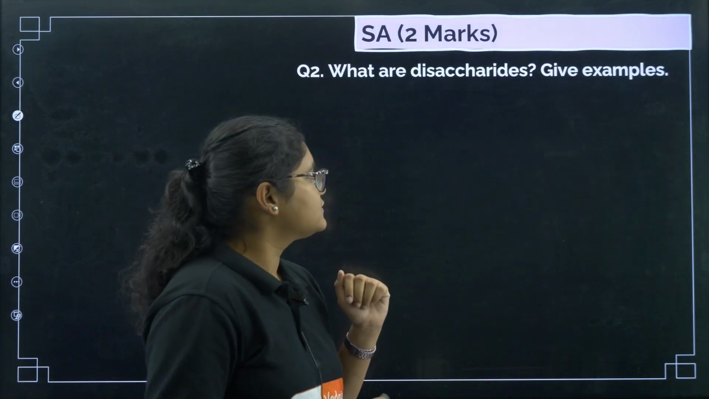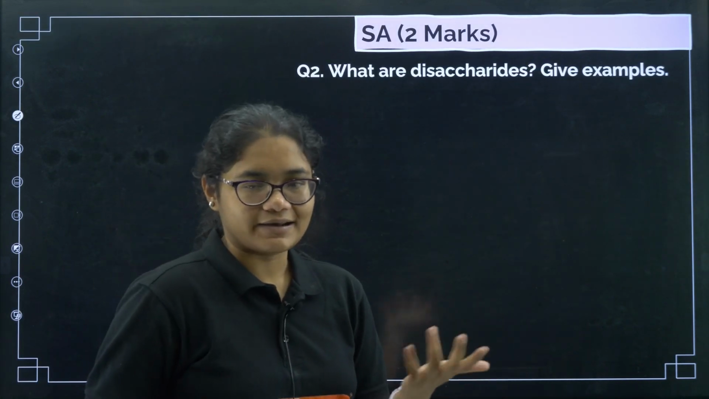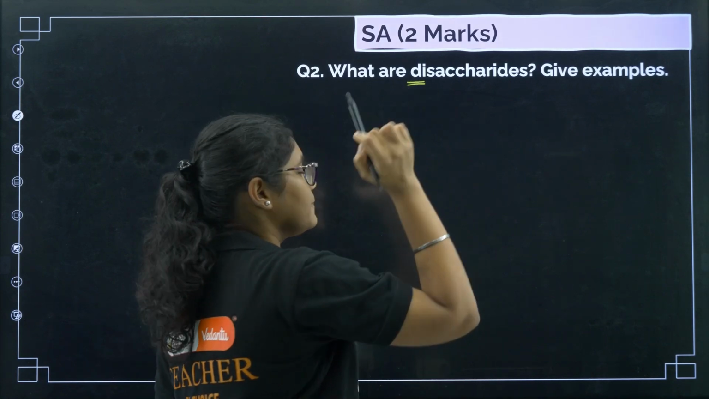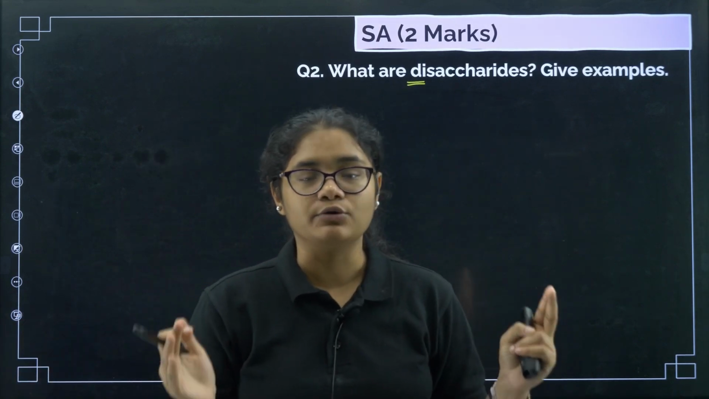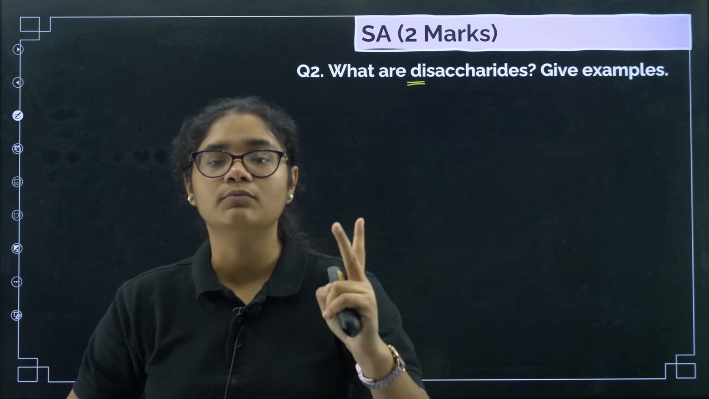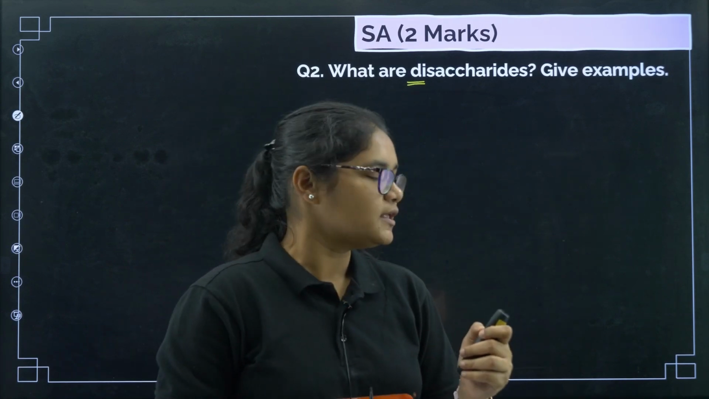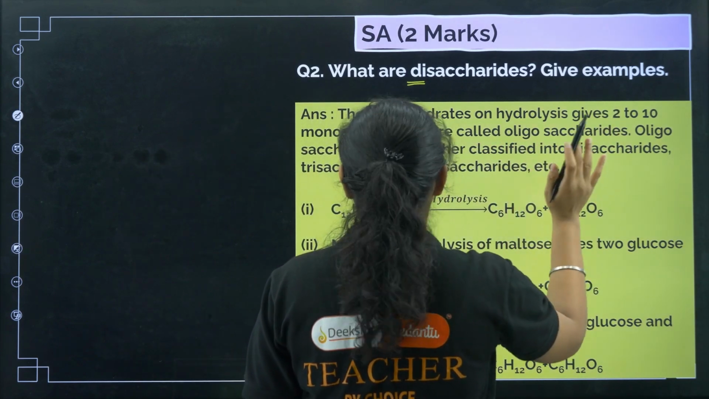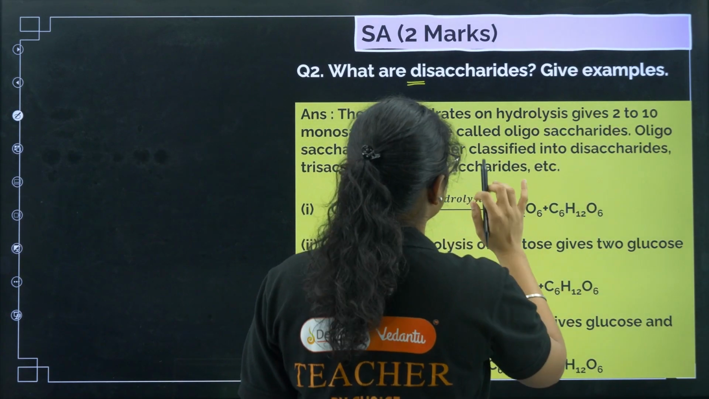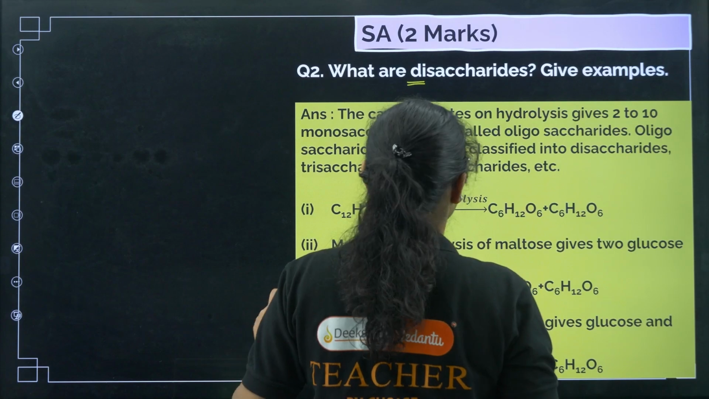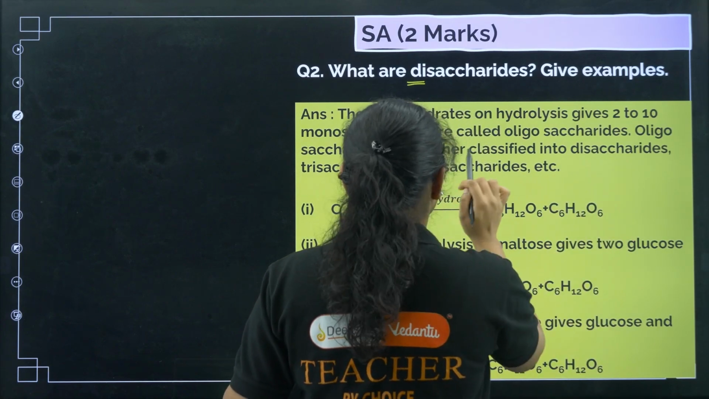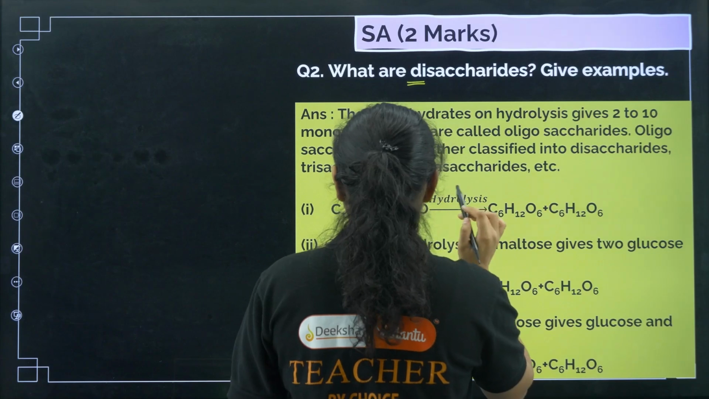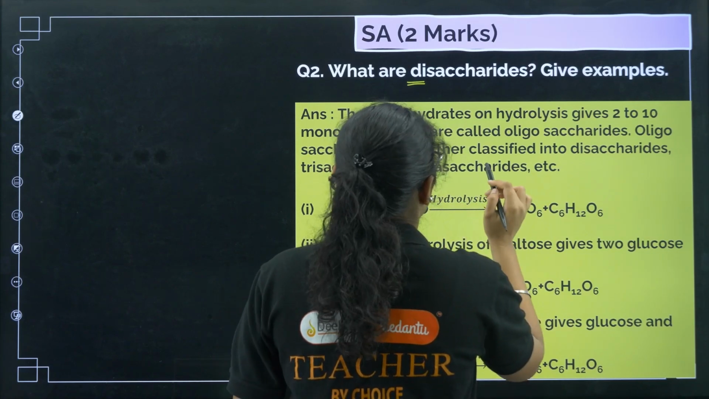Okay. Next question is, what are disaccharides? Give an example. So disaccharides, from the name you can see di is there. That means when you hydrolyze the disaccharides, you get 2 monosaccharide units. Carbohydrates on hydrolysis give 2 to 10 monosaccharides. Now you need not write this many things in the answer.